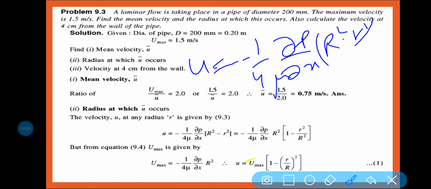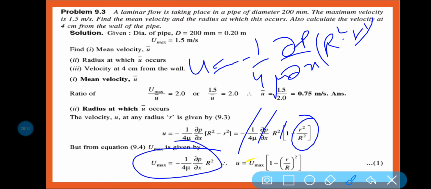Now 1 by 4 mu del p by del x is constant. If I take R square common, then 1 minus small r square by capital R square. Am I right? Now u max is equal to minus 1 by 4 mu into del p by del x into R square. Can I write? Because already we know, so these are the formulas.